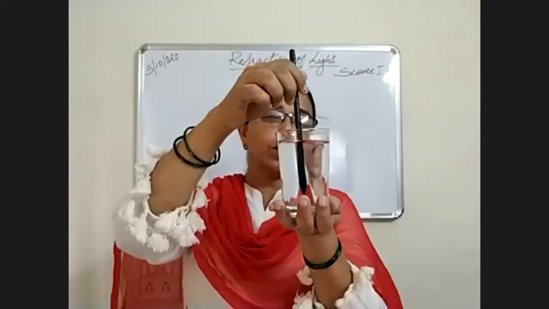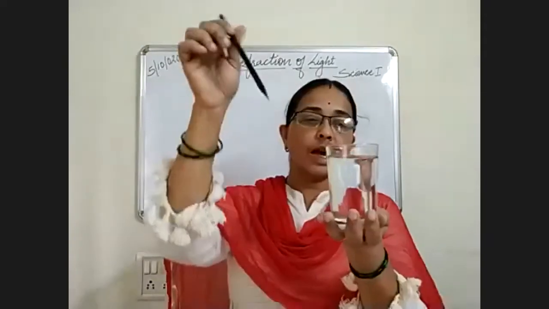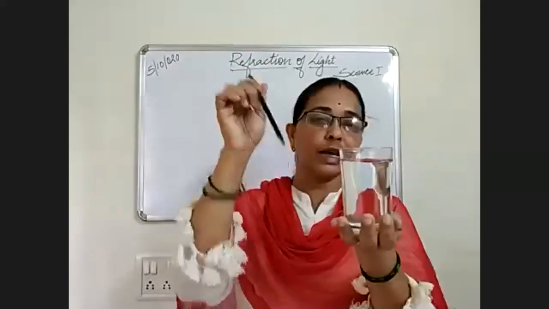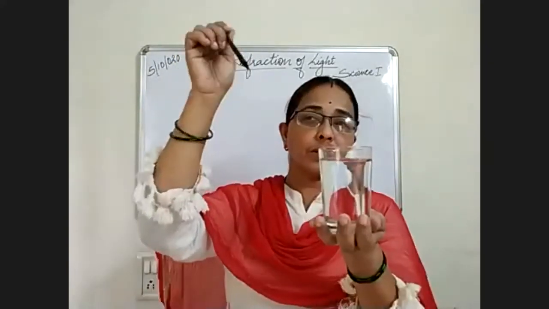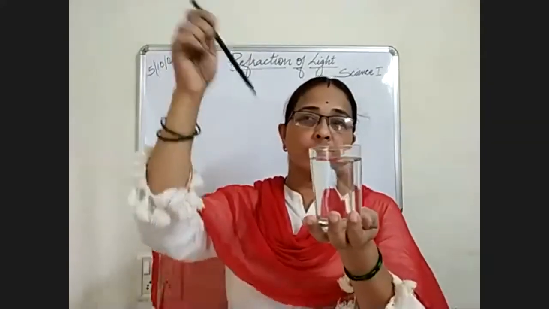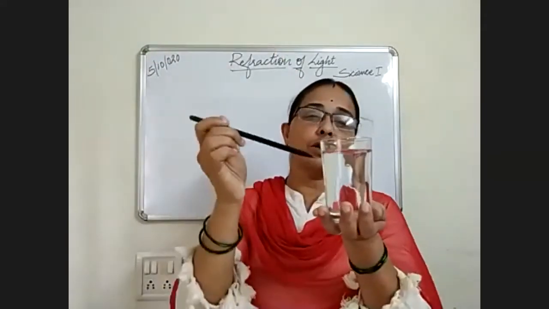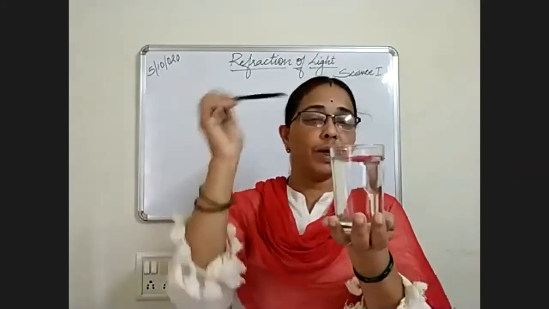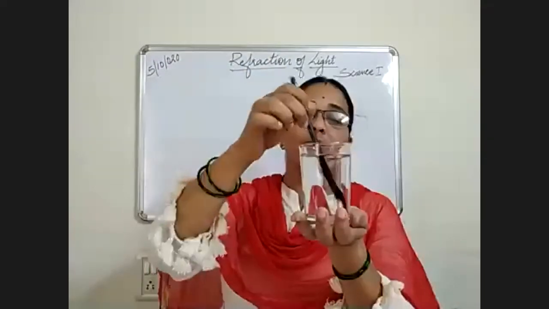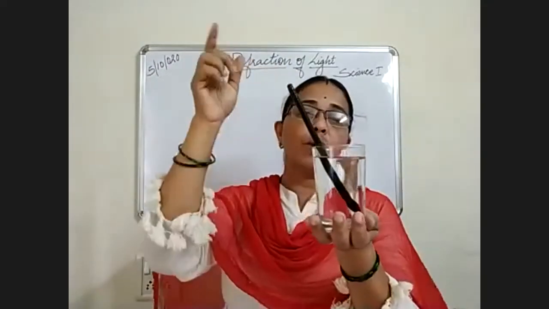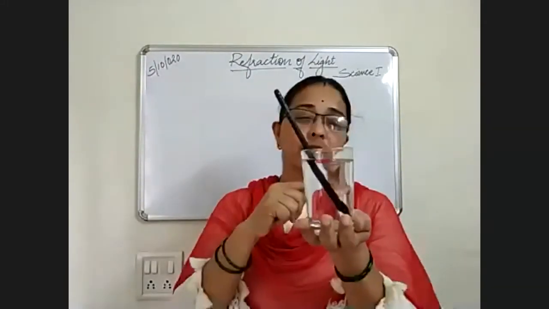Let me explain again. There are three mediums here, and this pencil represents the ray of light. This ray of light travels from the sun, enters into the space, and then enters the atmosphere, that is the air. Then it enters the glass. Glass is the second medium, and your water is the third medium. So when a ray of light travels from one transparent medium to another transparent medium, it changes its path.